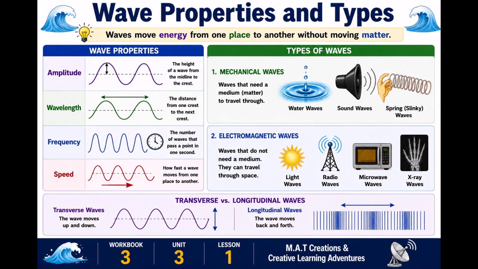Transverse versus longitudinal waves. Transverse waves: the wave moves up and down. Longitudinal waves: the wave moves back and forth.